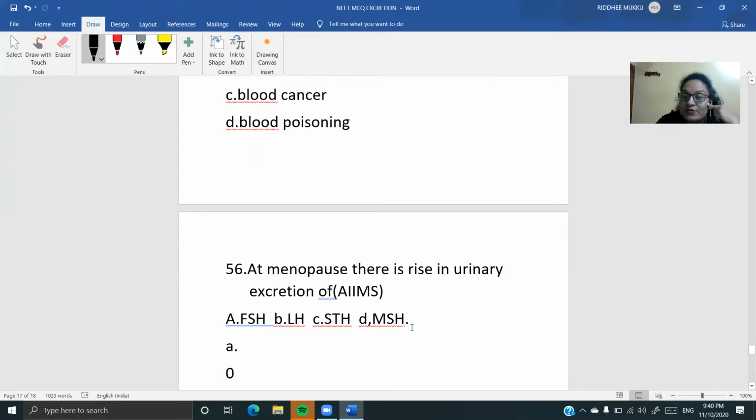Melanocyte stimulating hormone, which stimulates our melanin production. See which option will come here? Follicle stimulating hormone. So during menopause, in your urinary excretion, more and more FSH is going to be excreted. Okay, this will be the option.